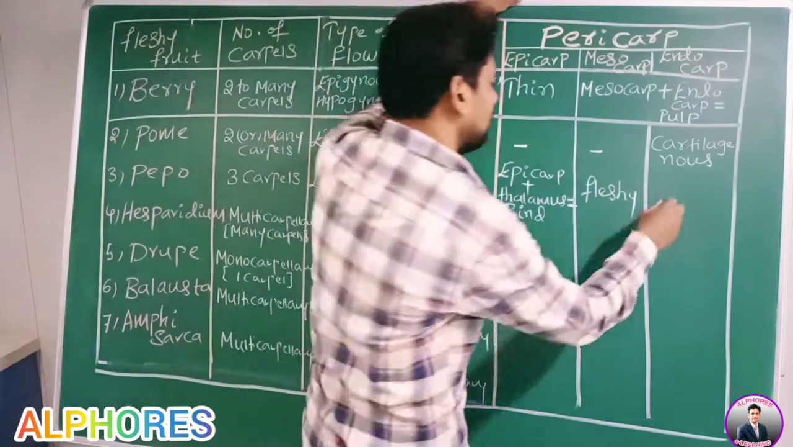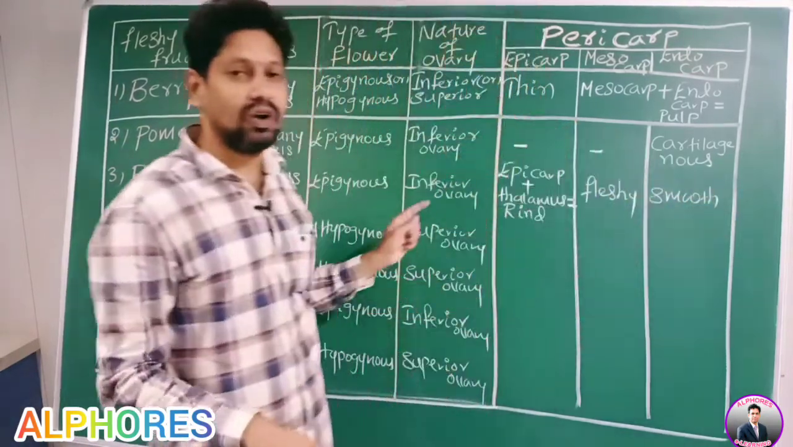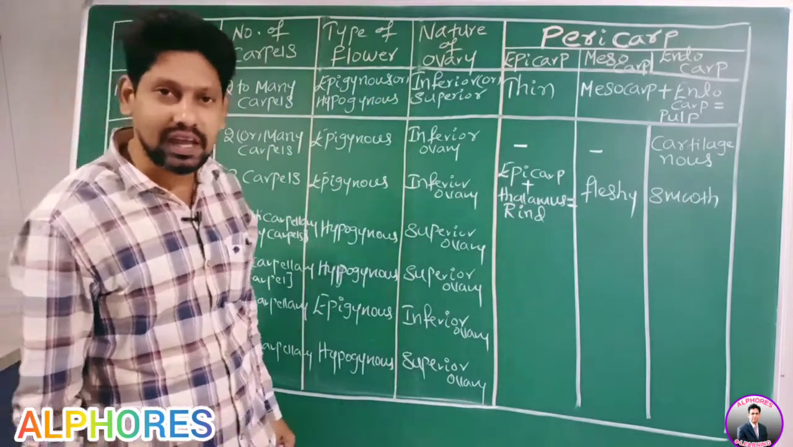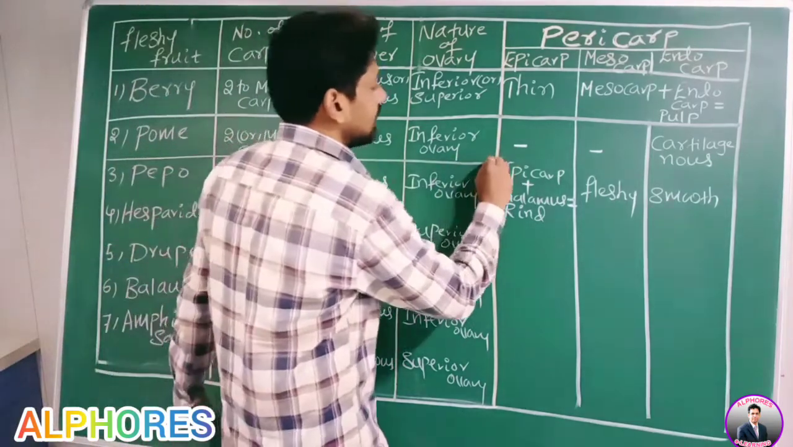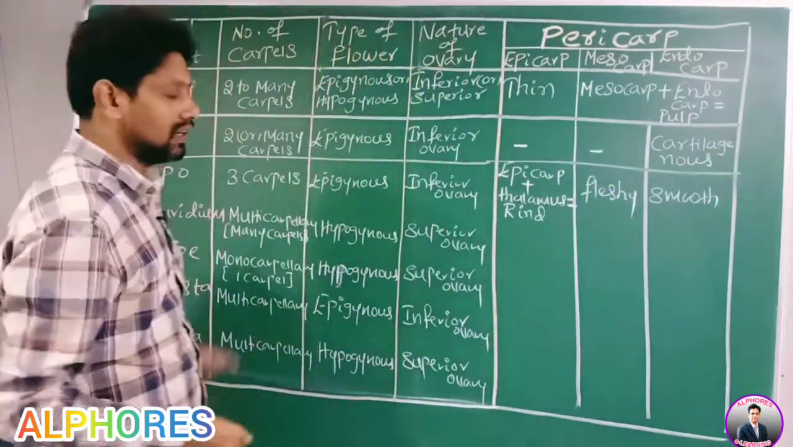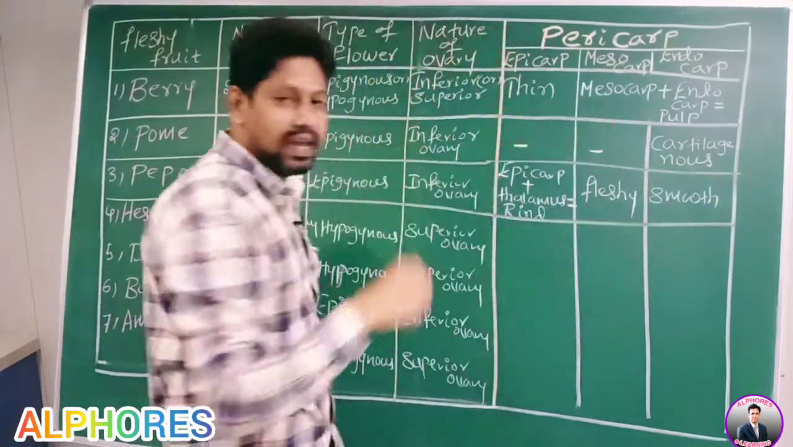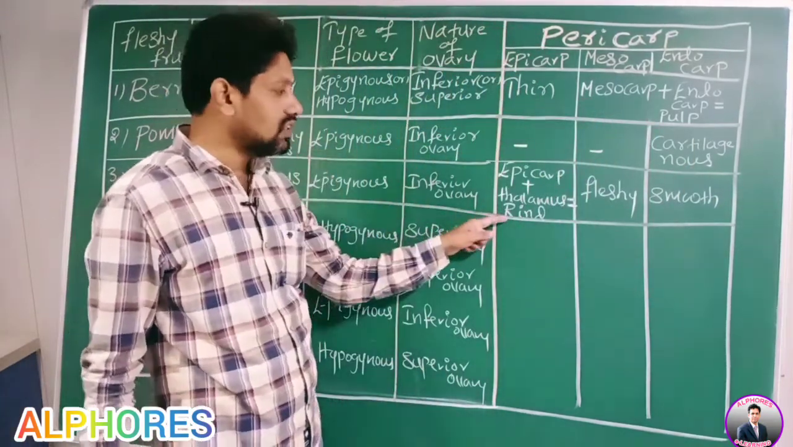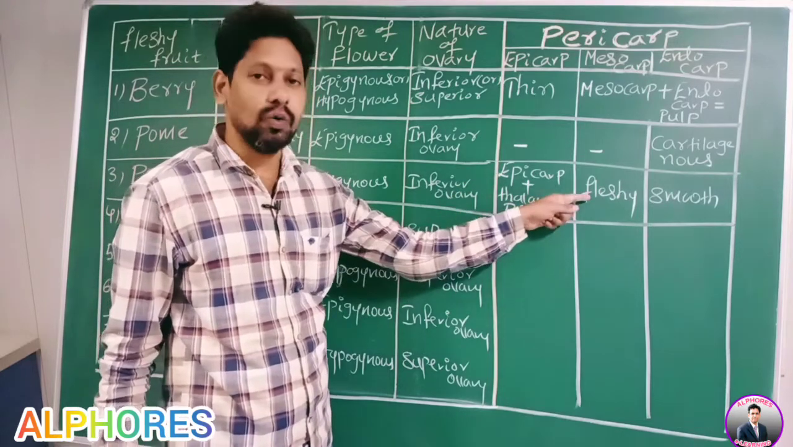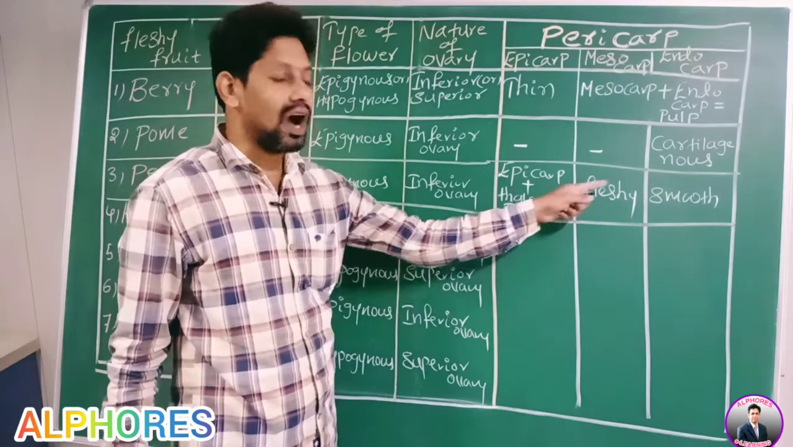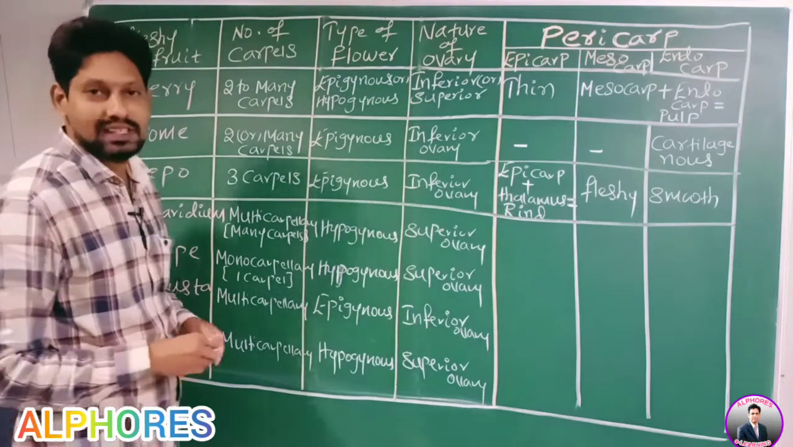Whereas endocarp, it is smooth. Endocarp is smooth. Okay, right? With this, we completed pome as well as Pepo. In Pepo, how is the rind formed? Epicarp plus thalamus. Mesocarp is fleshy. Endocarp is smooth. Now go for Hesperidium.